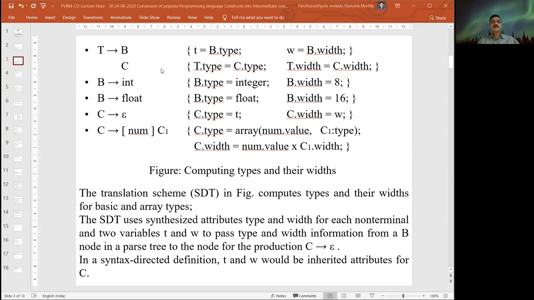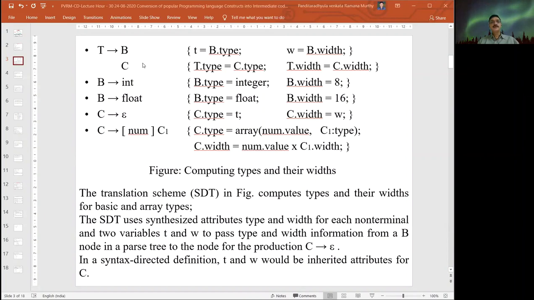Similarly, C also contains a type attribute and a width attribute. Finally, T is assigned either C.type or C.width, or B.type or B.width. Both are applicable for this production T. Then similarly B also has them.